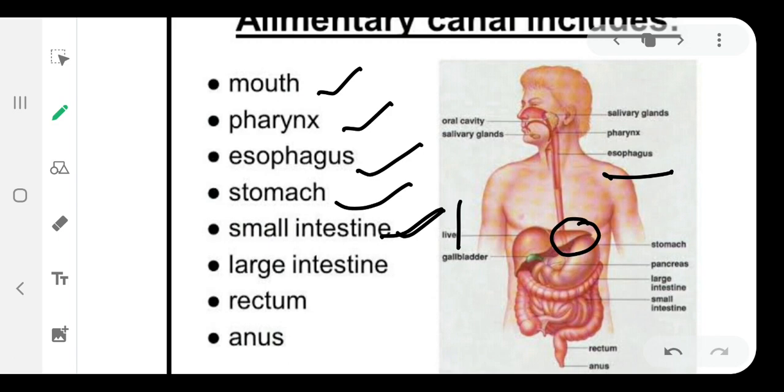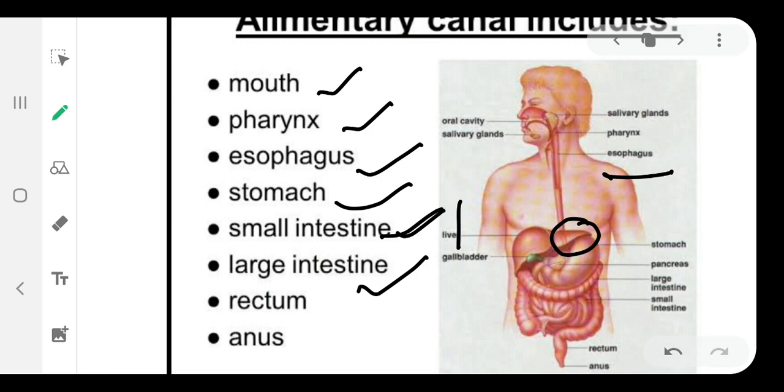And then the leftover food is sent into the large intestine, the organ where the waste material is stored for some time, and whatever water is remaining in that waste material is absorbed in the large intestine.